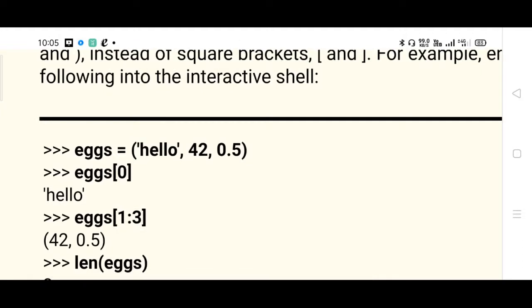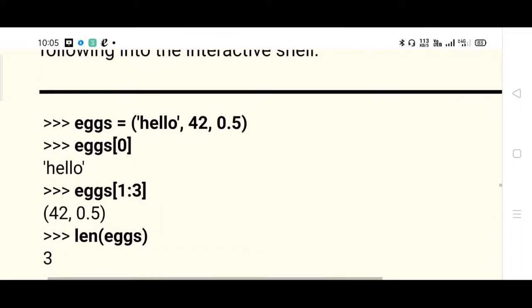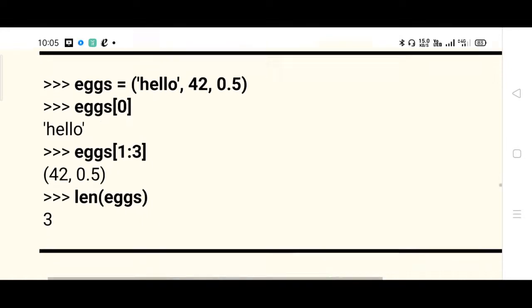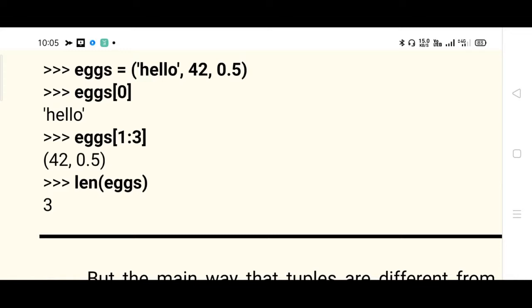Again you can go for slicing and all, right? The way you did list slicing, in the same way tuple slicing is possible. From index 1 up to the third element, index 1 is 42, then the remaining is 0.5. Out of 3, 2 values are printed.